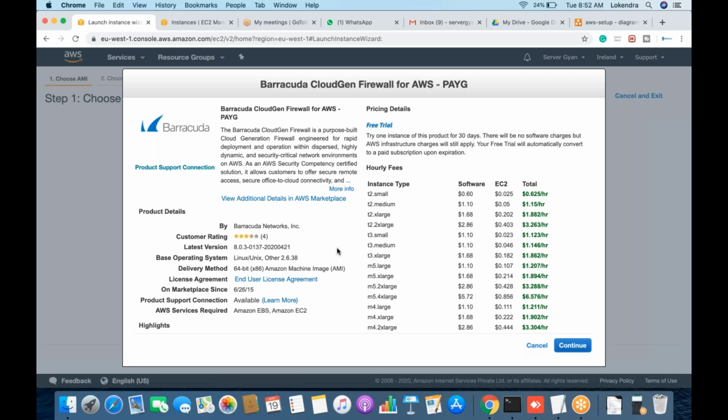Now all the traffic coming towards your VPC will be sent to this firewall first. Based on certain rules, that traffic will be forwarded to your VPC endpoints. Maybe that could be a load balancer, an individual IP address, or any instance. That has to be configured on top of everything, and obviously it has to be configured within a subnet where internet gateways are available. This has to be configured in a public subnet only.